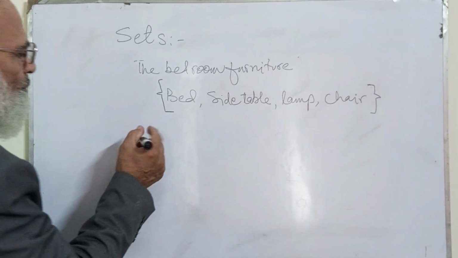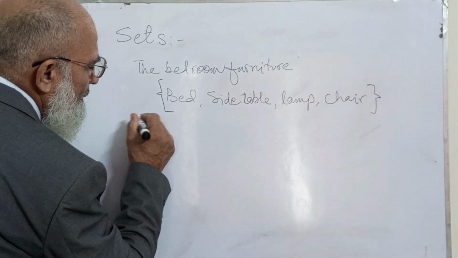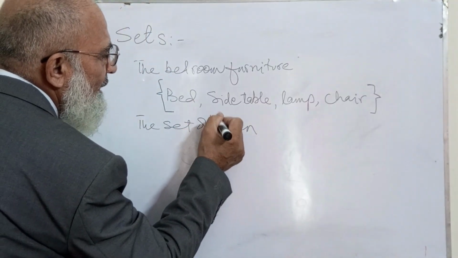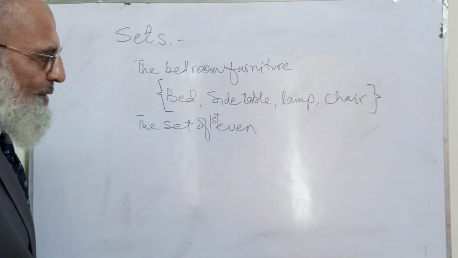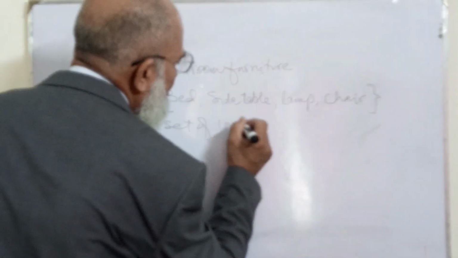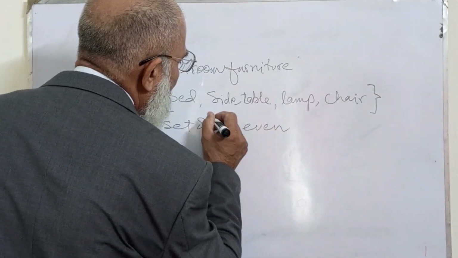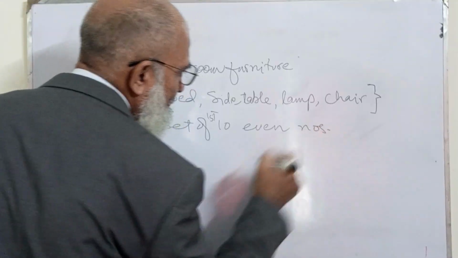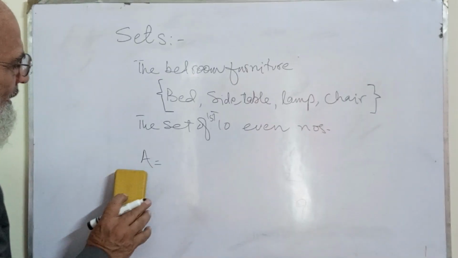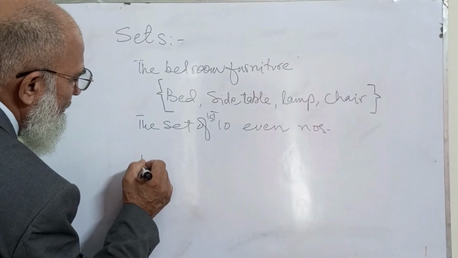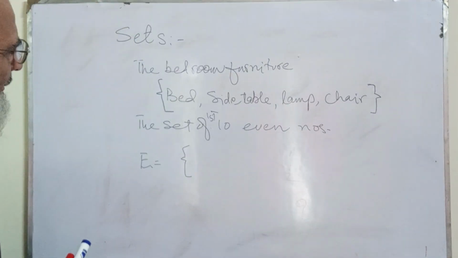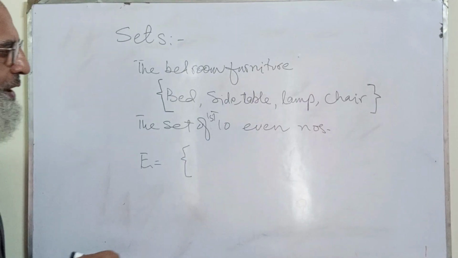And if we go to the numbers, the set of even numbers, you can also say the first 10 even numbers. Now let us do it like this. First 10 even numbers. Now it will be A, or you can say E, because it is even numbers. Put a curly bracket over here. When you start a set, it always starts with a curly bracket.